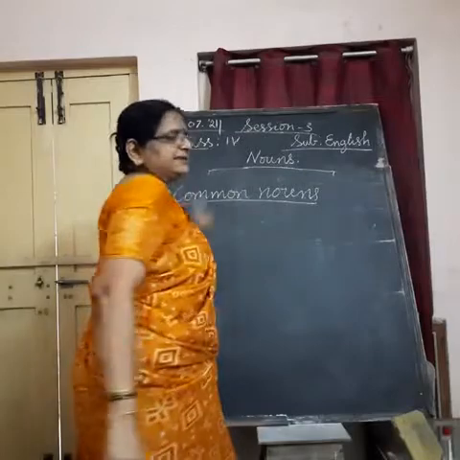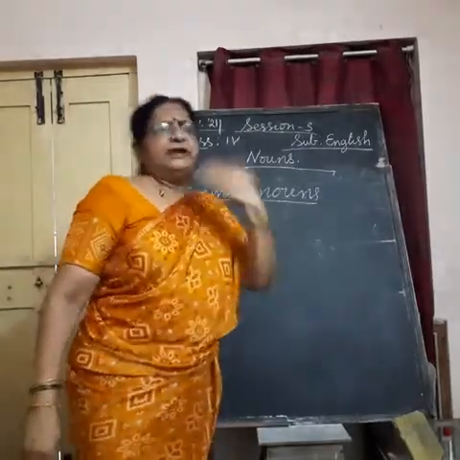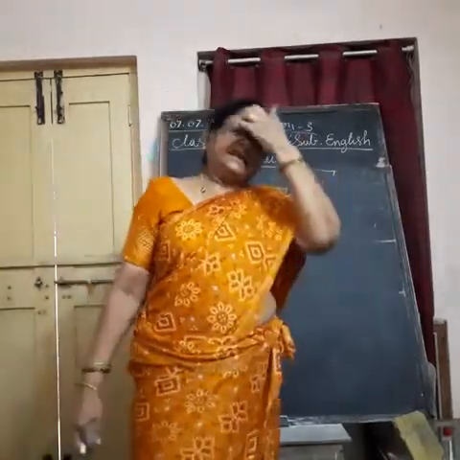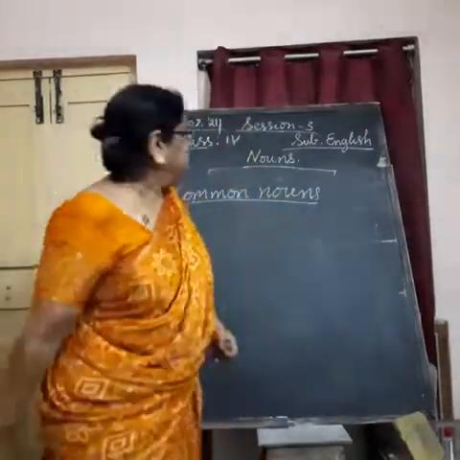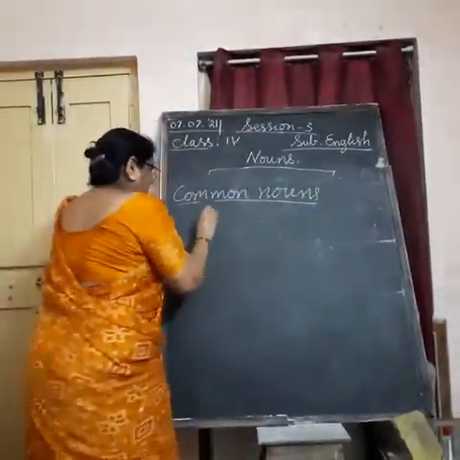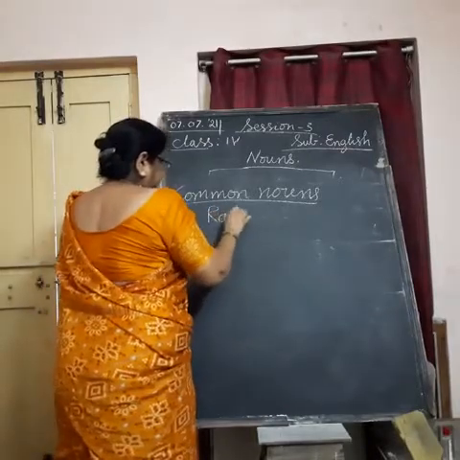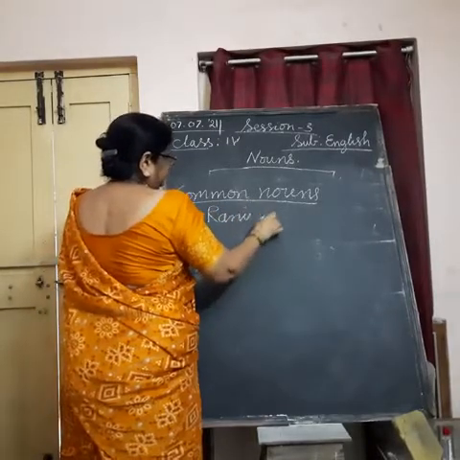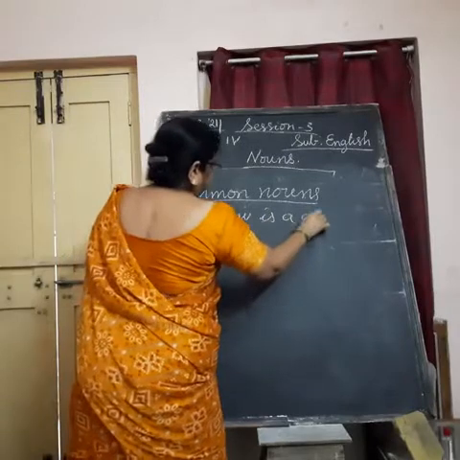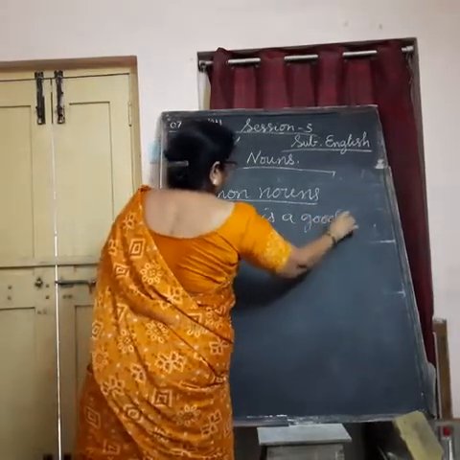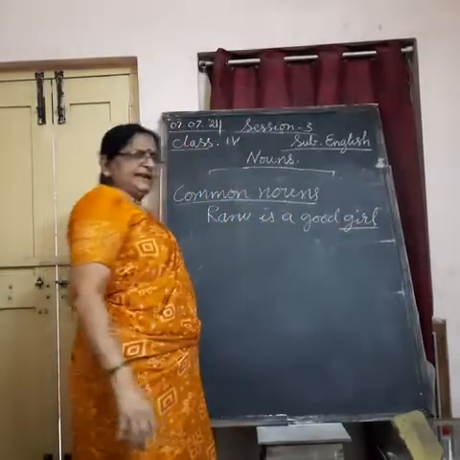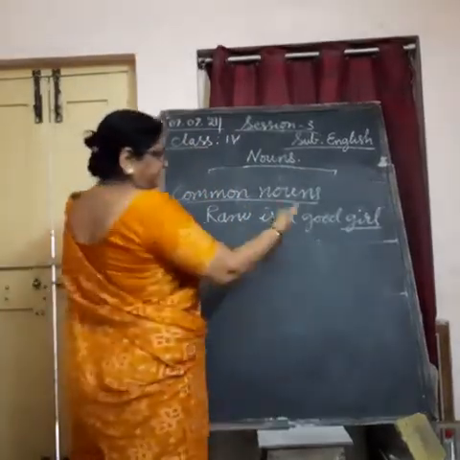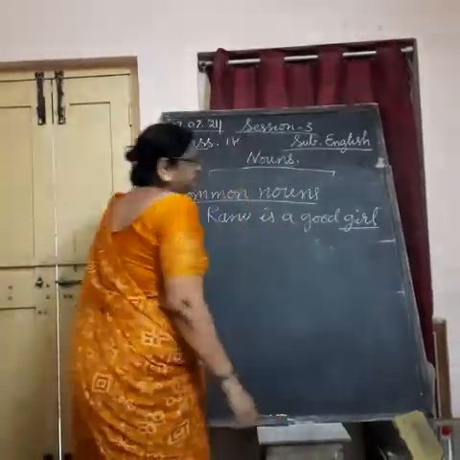The nouns which are commonly used for any person, any place, anything, any animal, etc. Just now we wrote Harish is a good boy. Rani is a good girl. This word girl we can use for any girl.